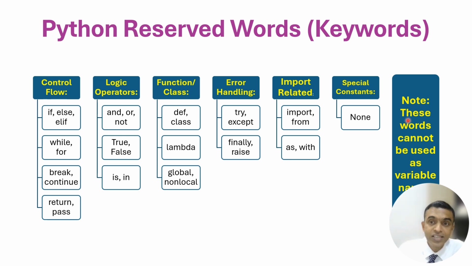Now mind you well, these words cannot be used as a variable name, object name or class name. You cannot use these words as Python identifiers. These are only the keywords. So here are the keywords: if, else, elif, while, for, break, continue, return, pass, and, or, not, True, False, in, is, def, class, lambda, global, nonlocal, try, except, finally, raise, import, from, as, with, None. That's 30. Okay, so take a breath.